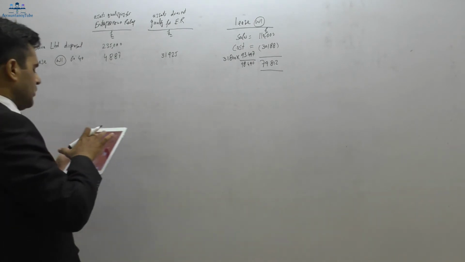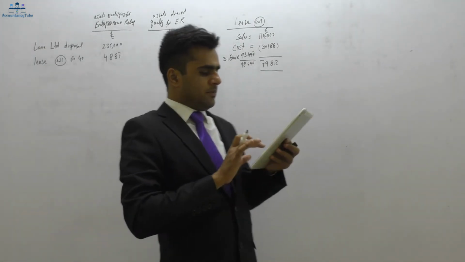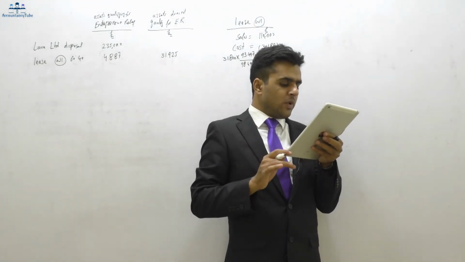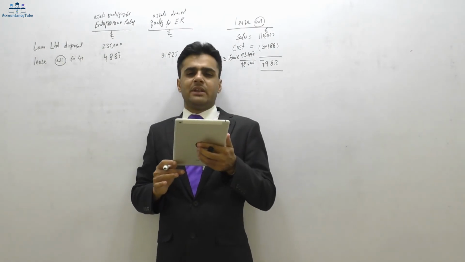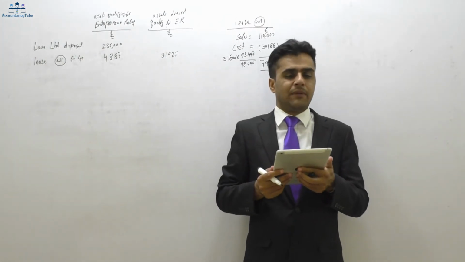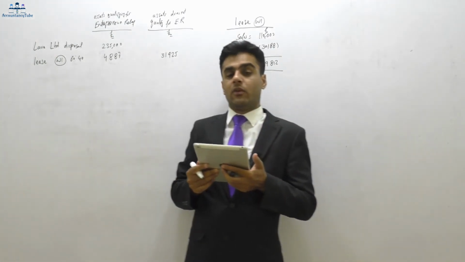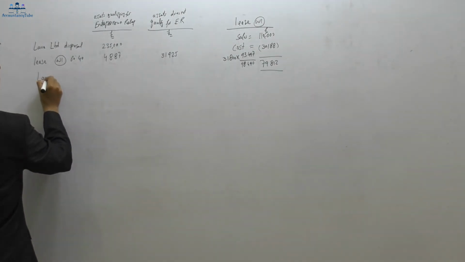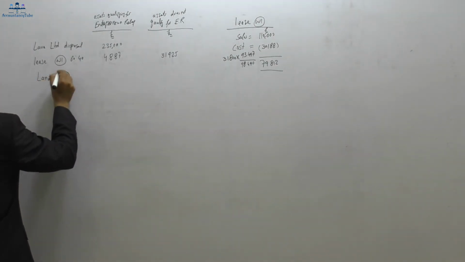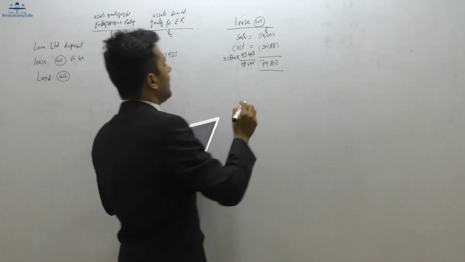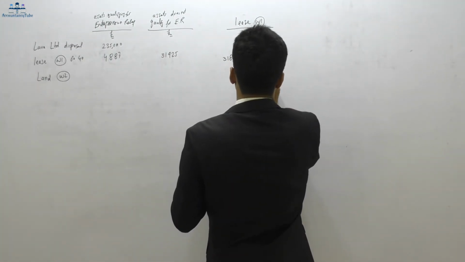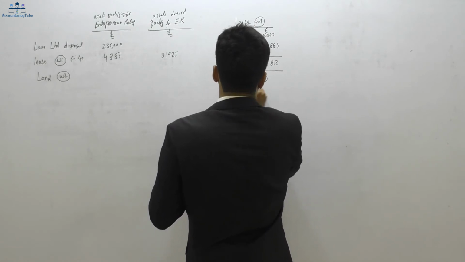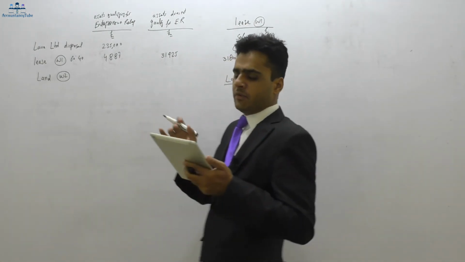Now the next asset which was given to us in the question, the next disposal. Let me open the question. The next disposal is of 2 acres of land. We have seen how to calculate the capital gains tax on the land in our previous video lecture, which was of F6. However, F6 level is a little easier than P6. In this question, it's not very complicated, but it is a little more complicated than the one we have seen at F6 level.